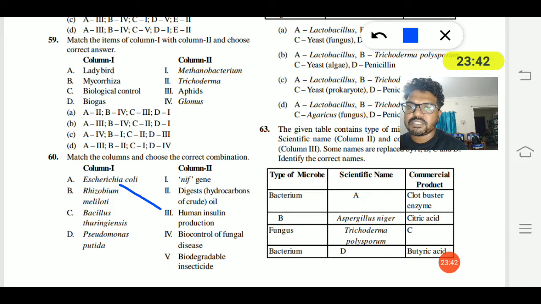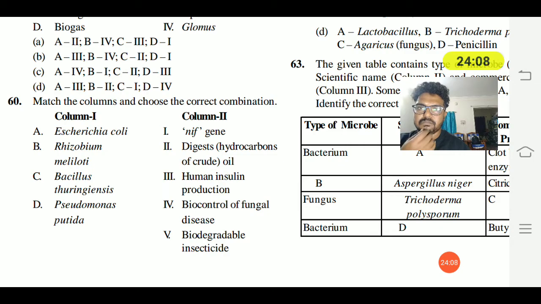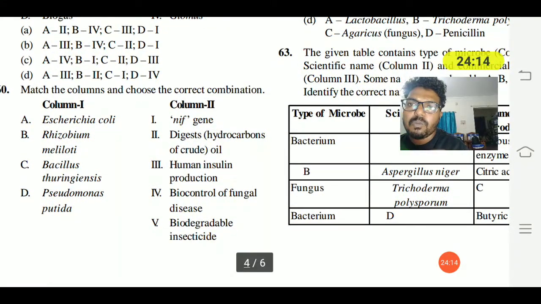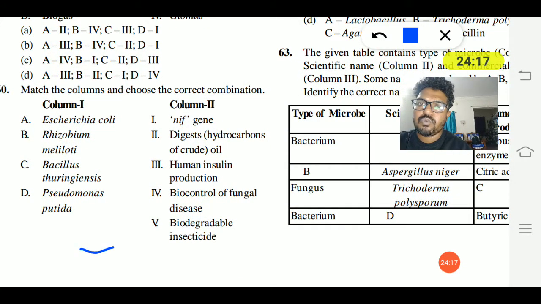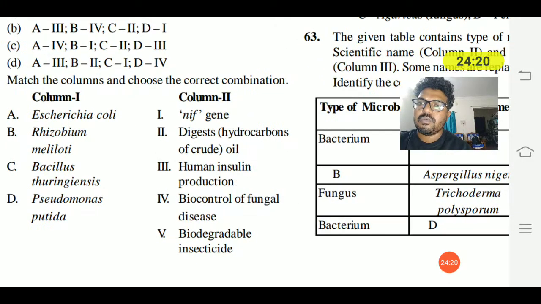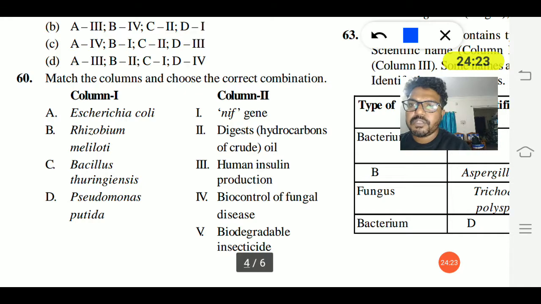Escherichia coli is used for human insulin production.